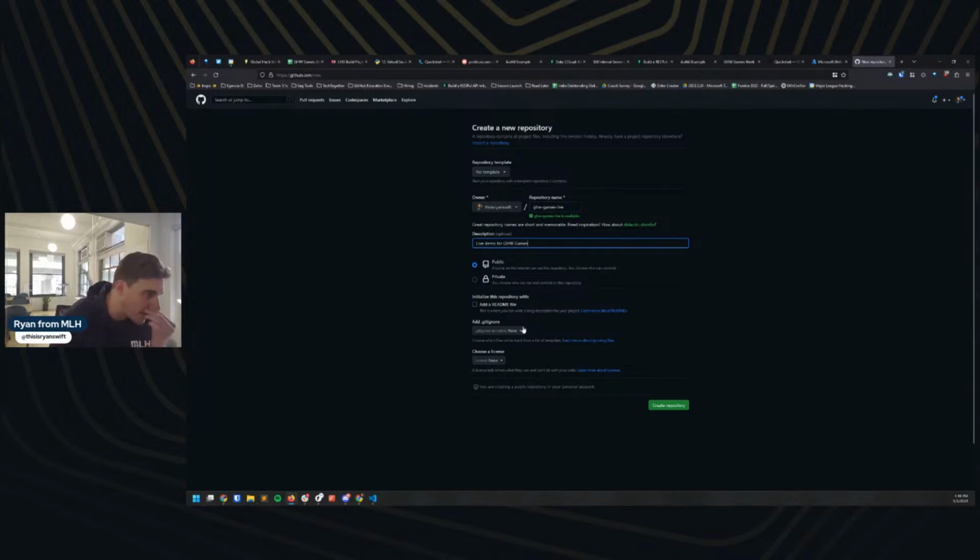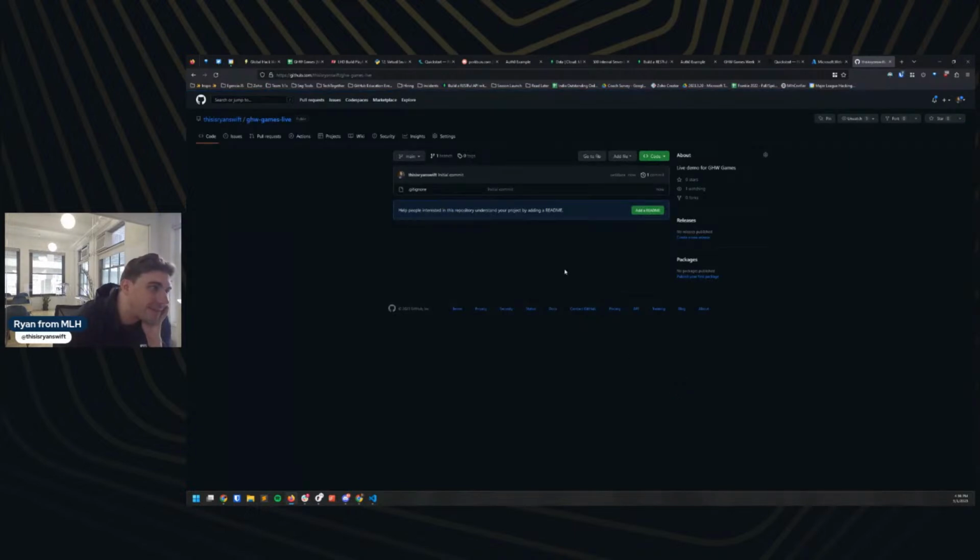We'll make this public. This git ignore feature is really handy. I love this. If you don't know what a git ignore is, it helps you avoid adding unnecessary files and things like that to your project. And then license, I never remember what I'm supposed to use here, but this is free and open to everyone. Just hit create repository though. Cool.